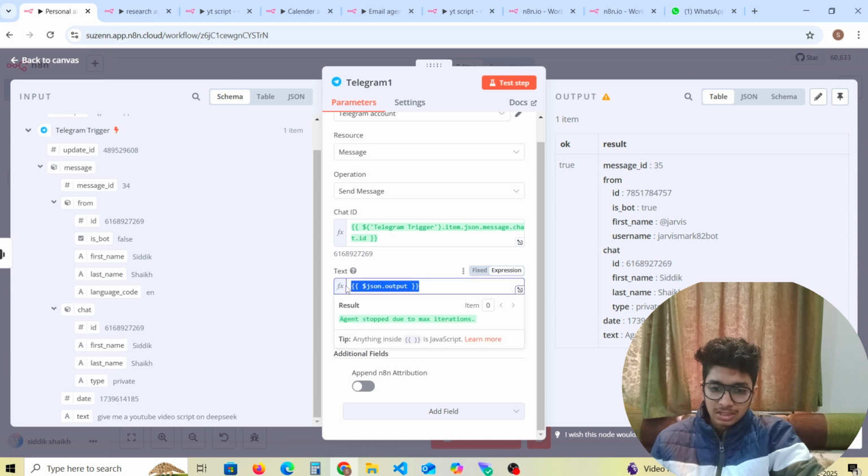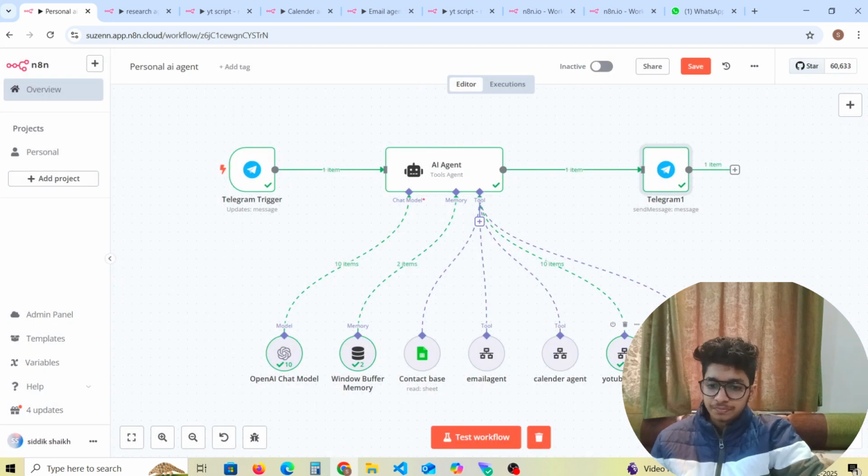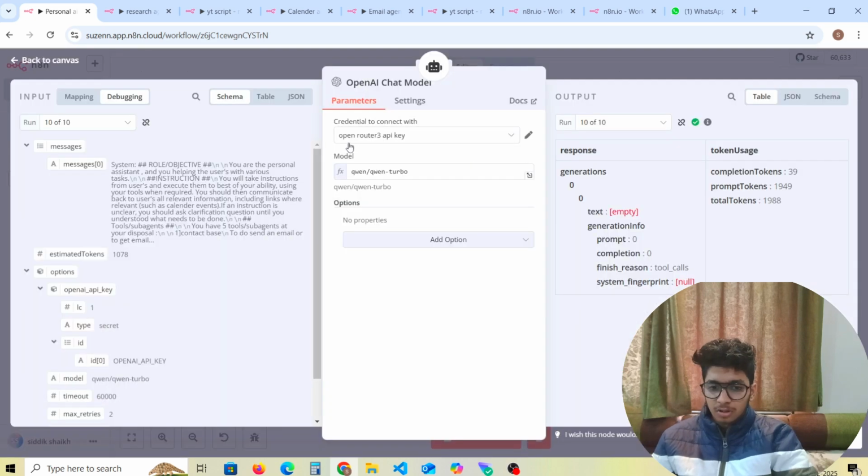For the text, we have given the JSON output, and we have to turn this off, because if you don't, in Telegram the message will automatically say it was sent by n8n. If you turn this off, it will not add that to the message. So it's pretty much very simple, the chat model.